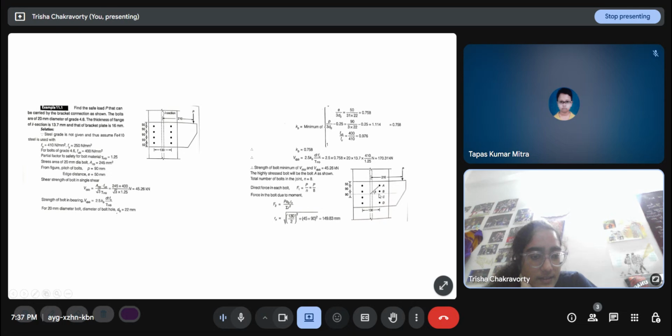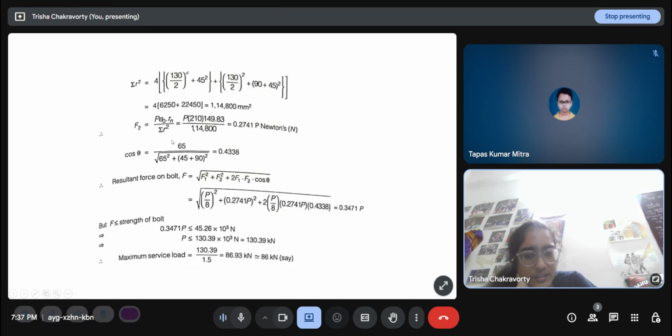Cos theta is this distance divided by this distance, so theta is cos inverse of 65 divided by square root of 65 square plus 45 plus 90 square. The resultant force on this bolt is F1 square plus F2 square plus 2 F1 F2 cos theta. This is in terms of P, because F1 and F2 are both in terms of P. So I get some factor of P, which will be the resultant force on the bolt.